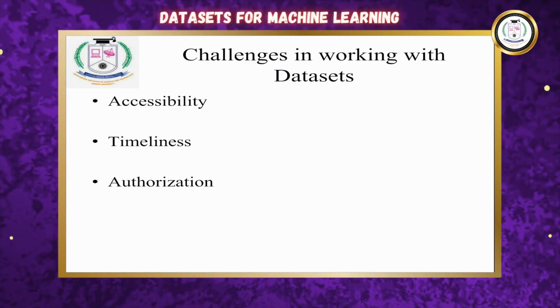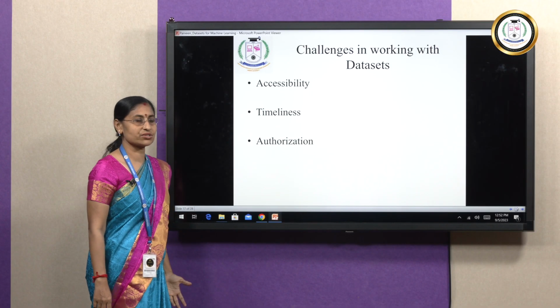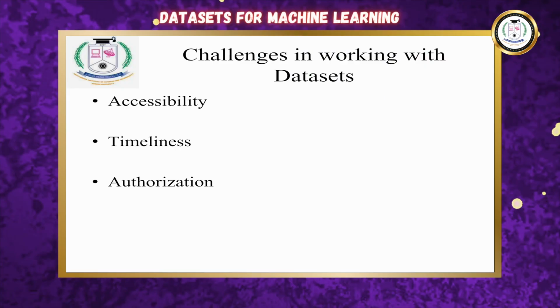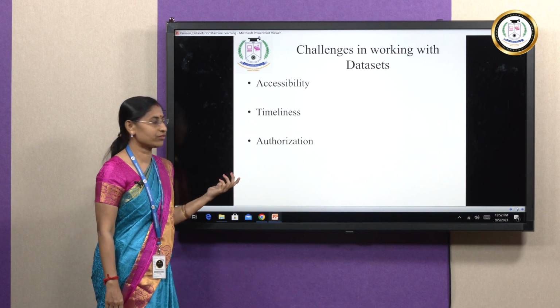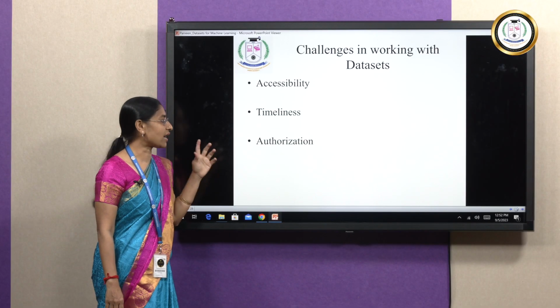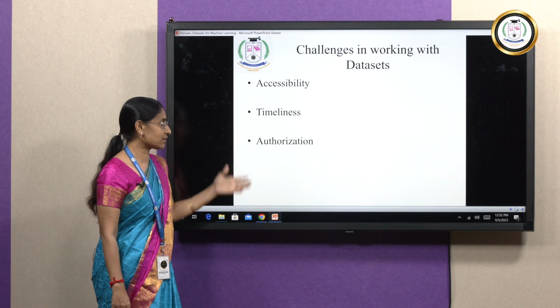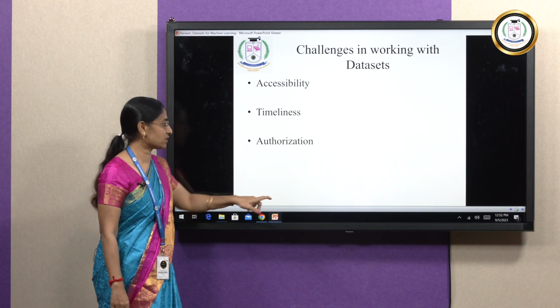Challenges in working with data sets. Accessibility is one important factor: if it is not available or if there are any restrictions, we cannot go for that particular data set. Timeliness, the time of origin of the data set and the availability of the data set, is a very important factor. Authorization: whether the rights are already given for that particular data set to be used or not. So after satisfying all these three things, it becomes really difficult to work with this data set.